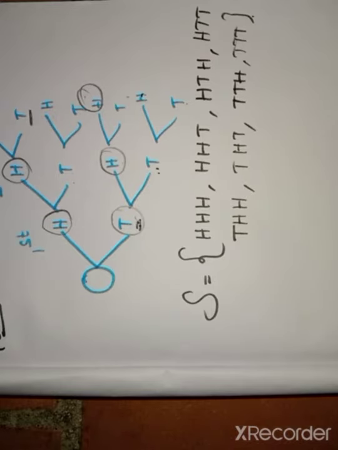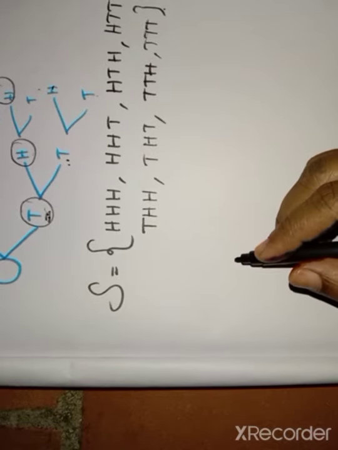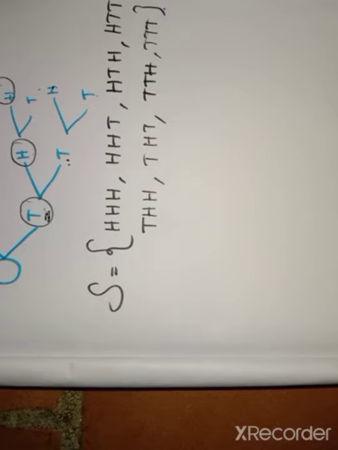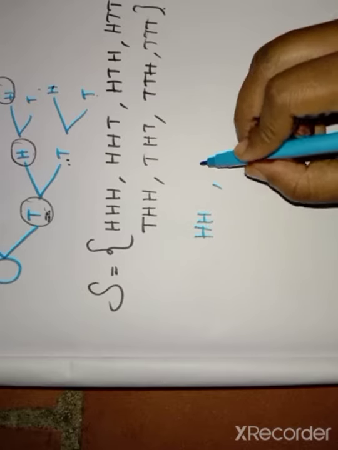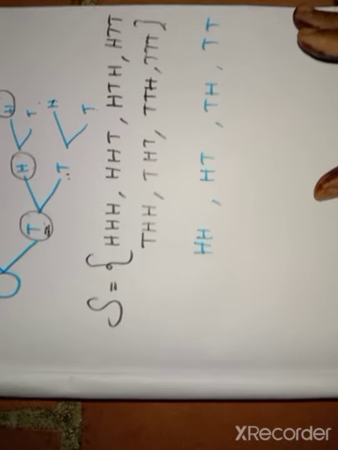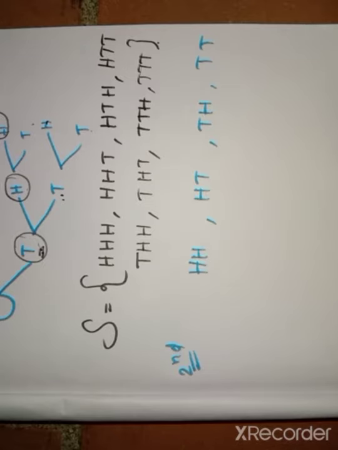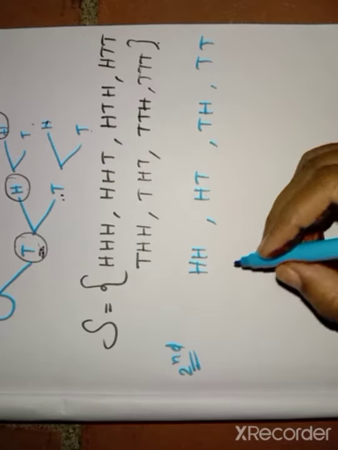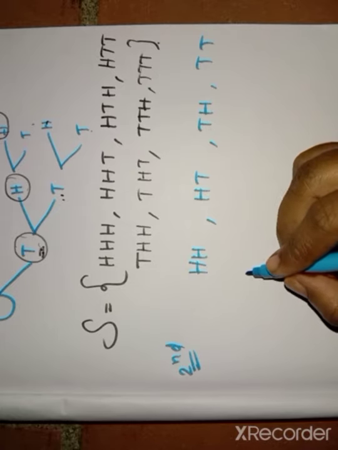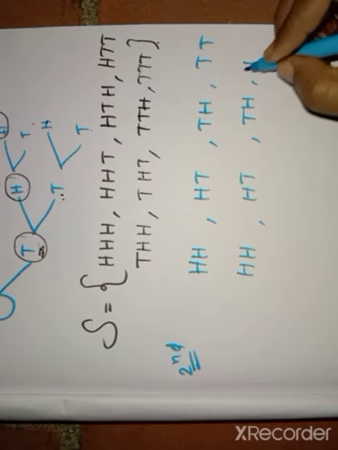So, ma'am, this is so confusing. How to write this? There is an easier way. See here. We know the 2 coins. What are the possibilities for 2 coins? That means H, H, H, T, T, H, T, T. We know that this is the sample space for 2 coins. So here we want to write the 3 coin sample space. For that, again you have to write the 2 coin sample space: H, H, H, T, T, H, T, T.